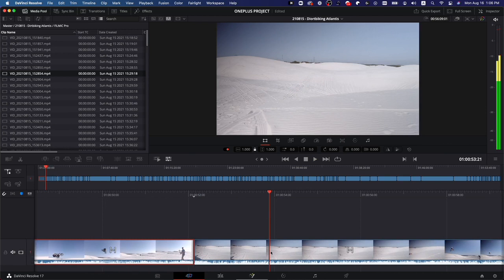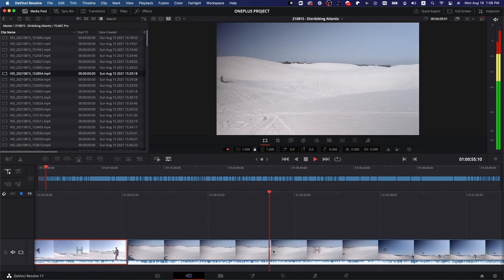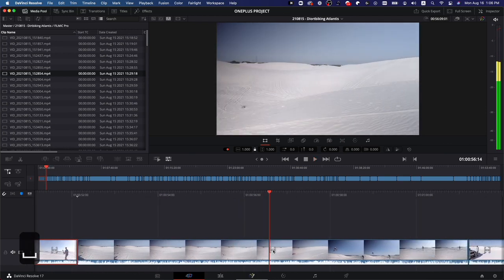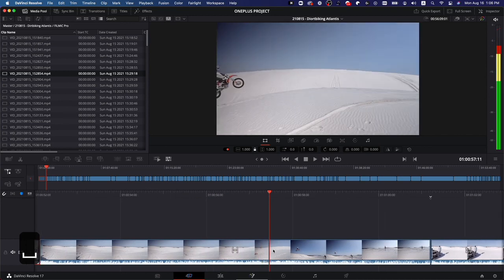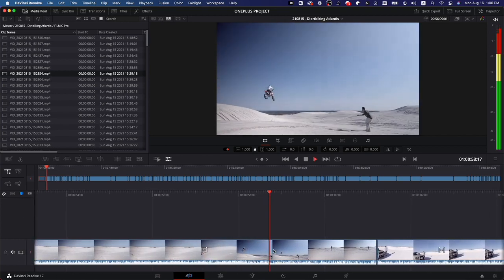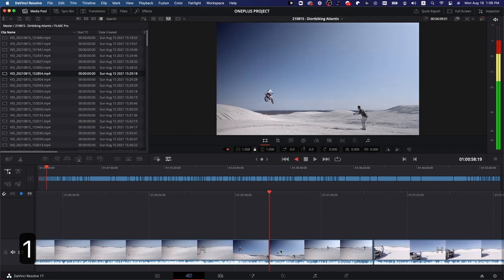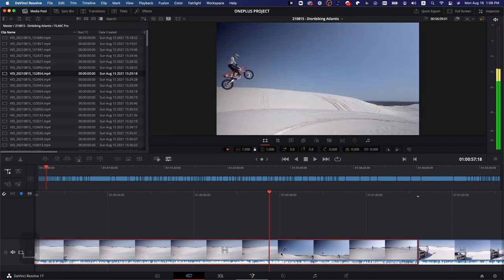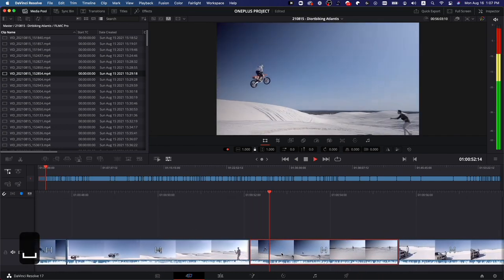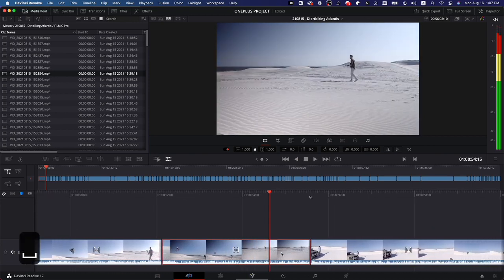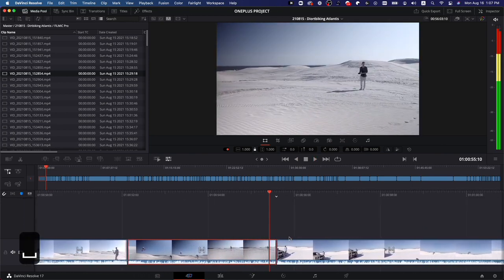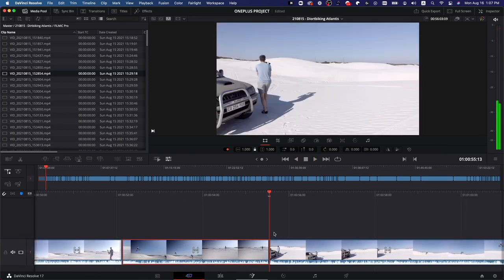I'll just get familiar with the footage throughout this process, and also try to think of creative ideas that I could potentially do at this stage. If there are any transition ideas that come to mind, I might write them down or make markers in my timeline. Remember, we hit MM.